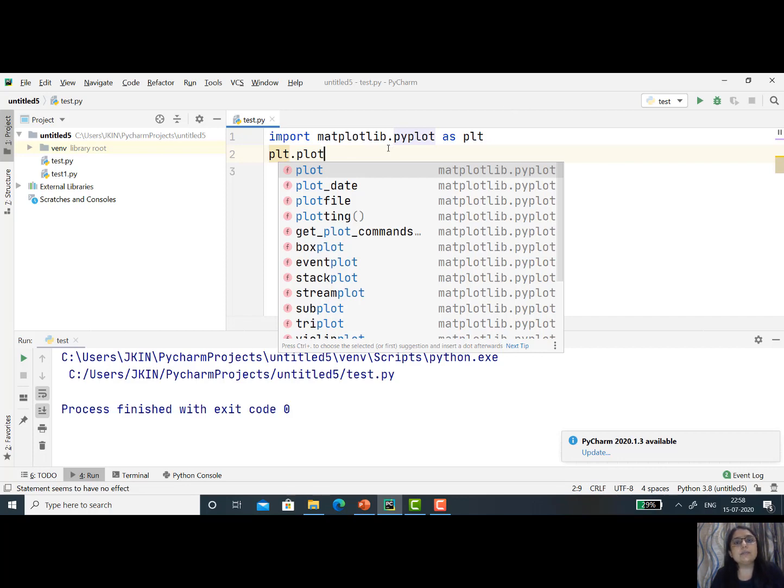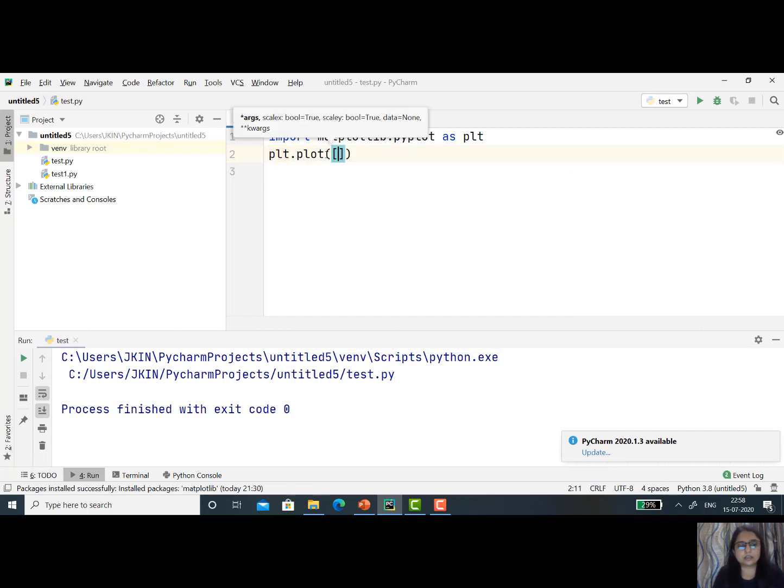Matplotlib is a library. Inside the library we have one module, that is pyplot. Now inside that module we have a command, and that command is plot. So plt.plot, and then just give some data. Here I am just specifying some random data. Now this statement is clear. It will generate a plot with this data.